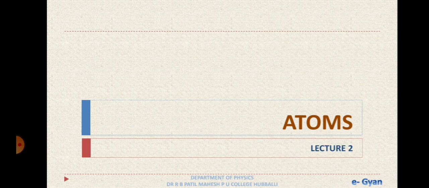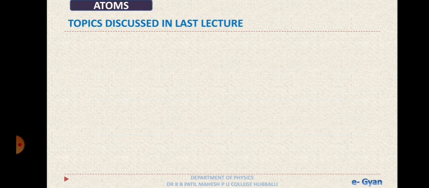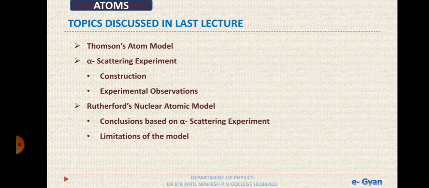Welcome to lecture 2 of the chapter Atoms. In the previous lecture, we had discussed Thomson's atom model, the Geiger-Marsden experiment or alpha scattering experiment, where we discussed the construction and the experimental observations.